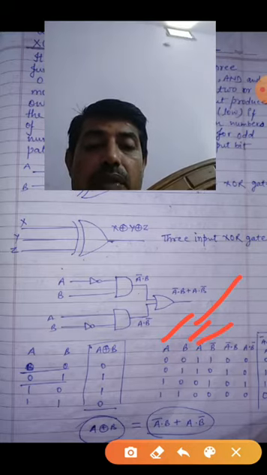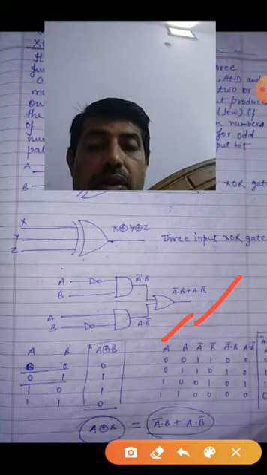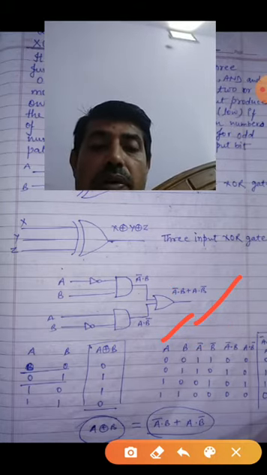A bar is required here, right? So A bar and B bar are also taken here. A bar means what? Reverse of A. B bar means reverse of B. You can see here. So now find out A bar dot B.